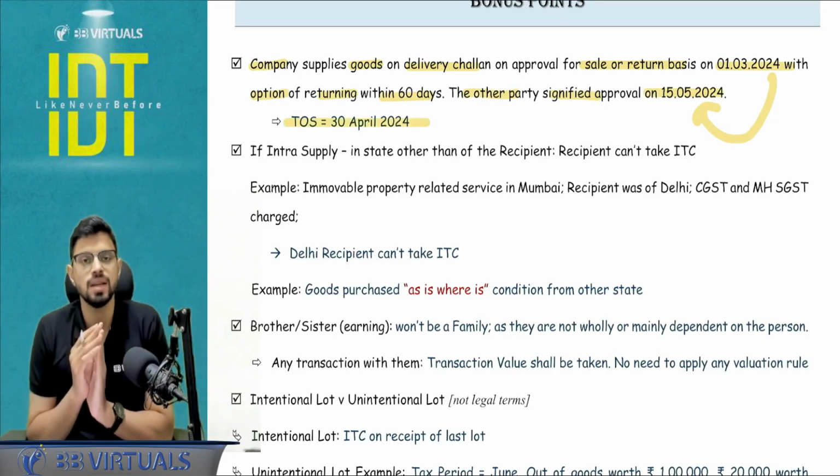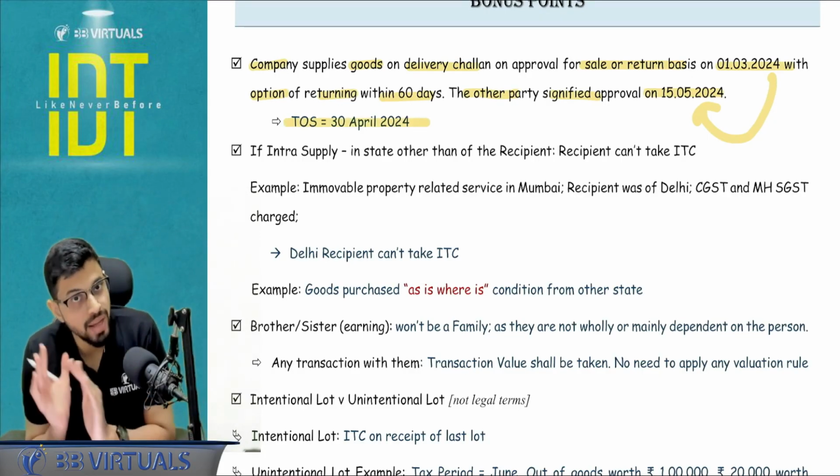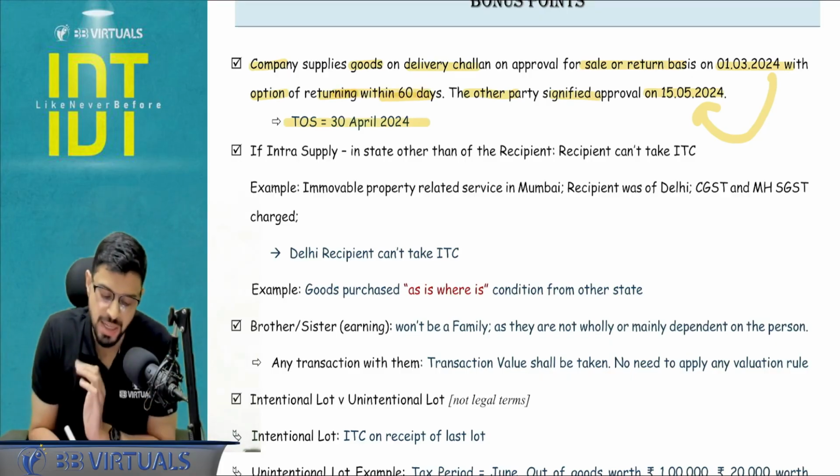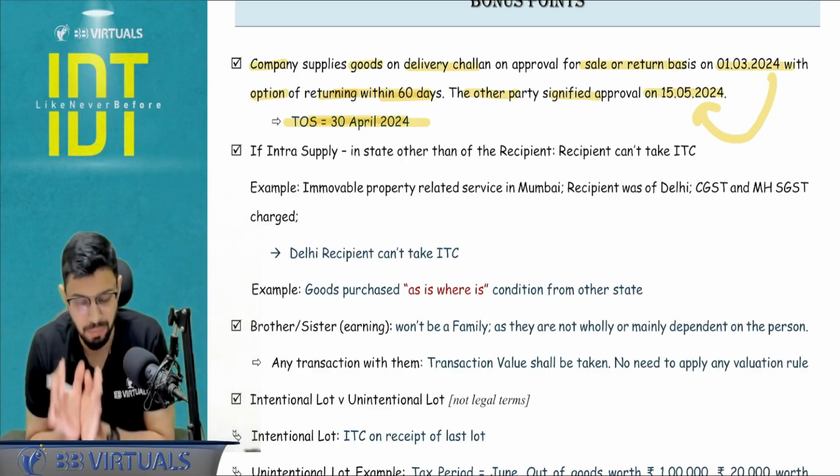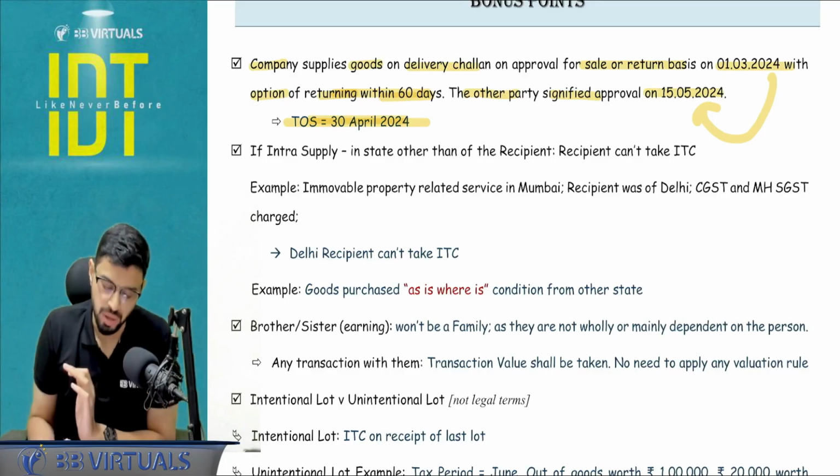End of 60 days. You don't have to see 6 months tax invoice. No, before that 60 days is expiring. So you will take the specific case as 30th April time of supply. And I have to ensure the GST is paid to the government.